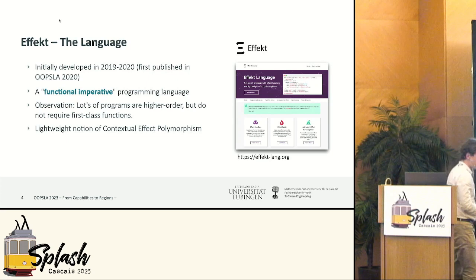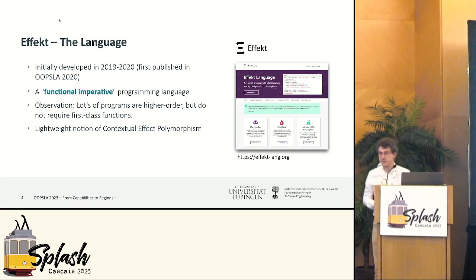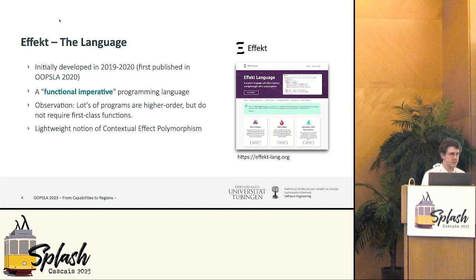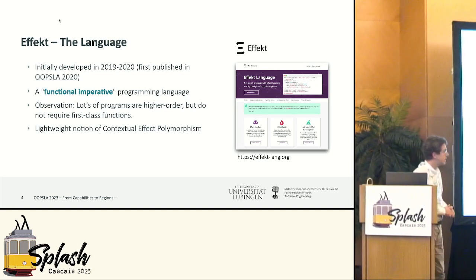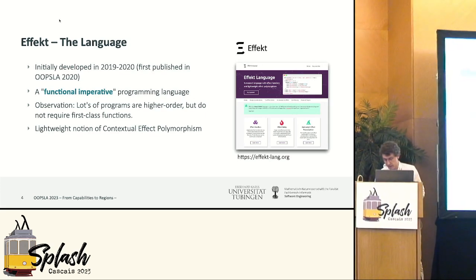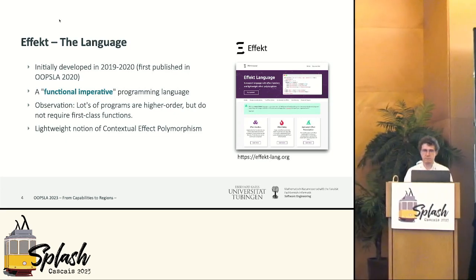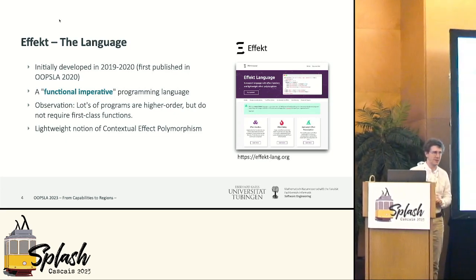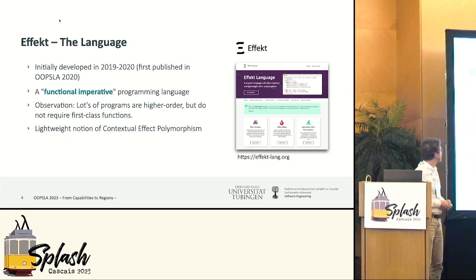A lot of our work is in the context of our programming language Effekt. Effekt was initially developed around 2020, and we presented it at OOPSLA back then. The basic idea is that we trick imperative programmers into accidentally doing functional programming. So we want them to feel at home, but still follow good principles, right?